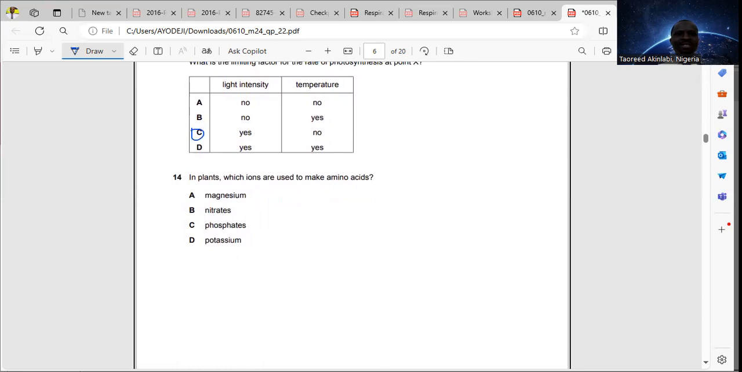Question 14, in plants, which ions are used to make amino acids? All right, we have different ions that plants use. We have magnesium for chlorophyll production. We have nitrates, for growth in plants. And for a plant to grow, protein must be produced, and the smallest units of protein are the amino acids. That means the right answer for question 14 is option B.